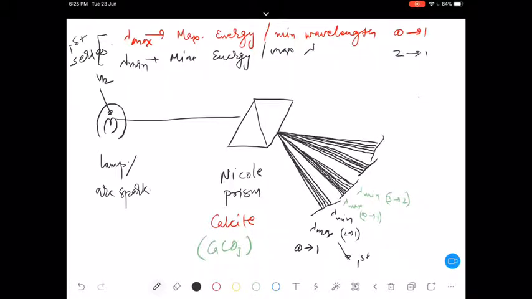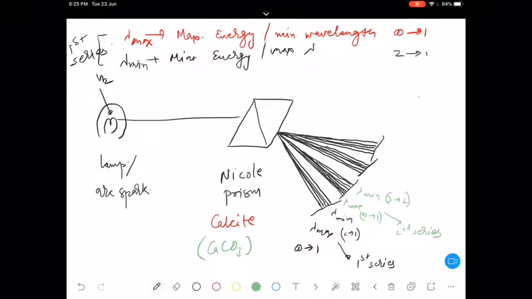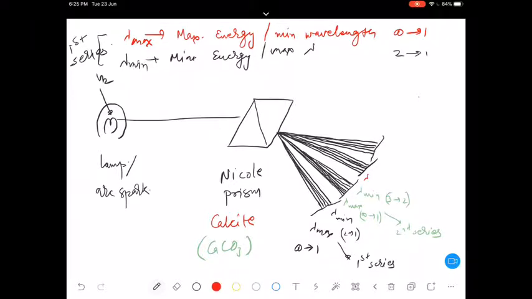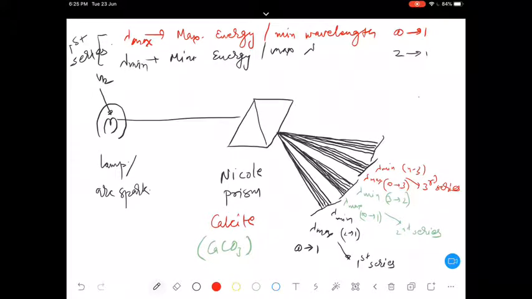I could write this as first series. Here I could write it as second series. Similarly here, lambda max, lambda minimum. Lambda max I can write for infinity to 3, here 4 to 3. This I can write it as third series. Is that correct? Any confusion, any doubt?